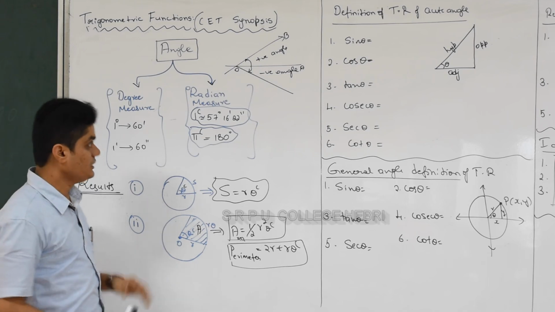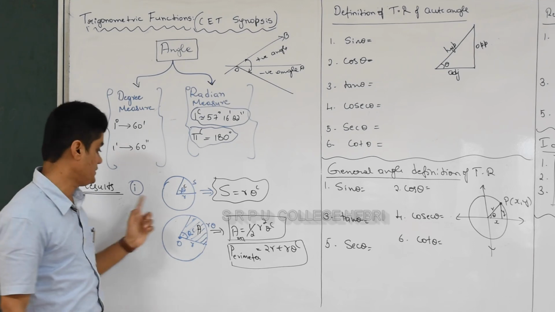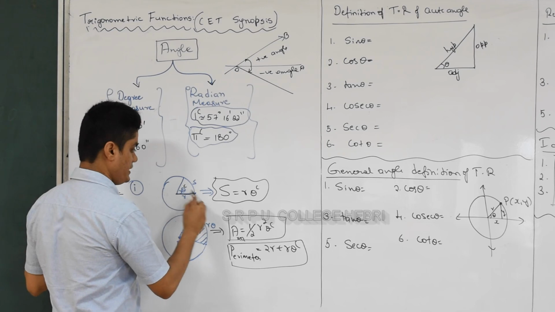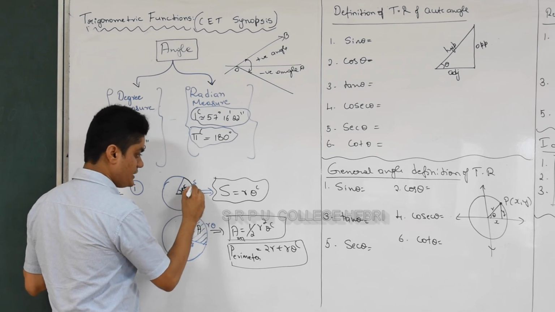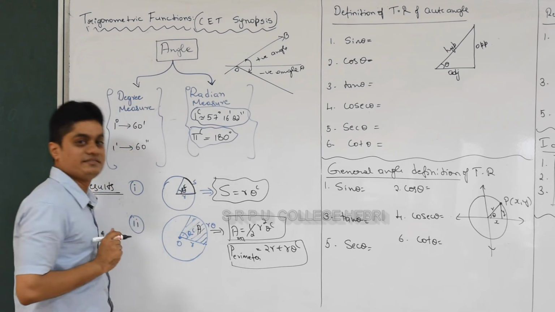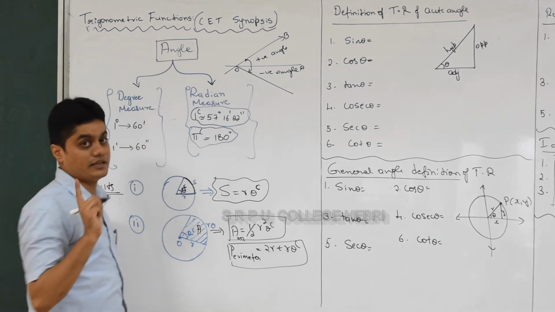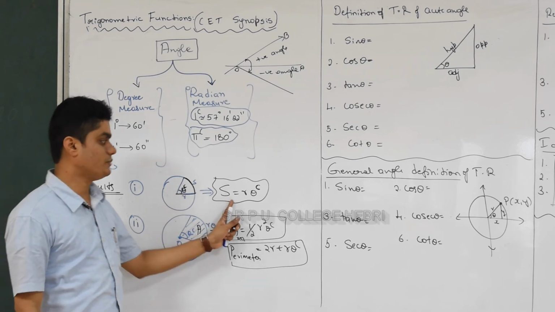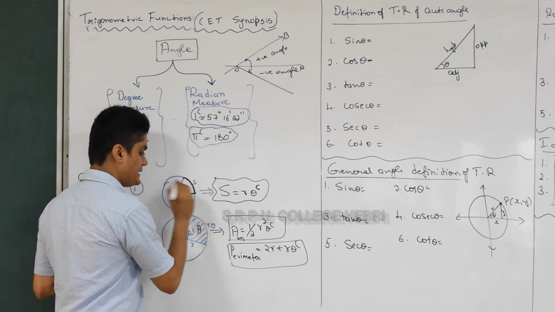Now under the radian measure, you learned some results which are very, very useful for entrance exams. The first one: when the radius of the circle is known and the angle at the center is known, to find the length of the arc, you use the formula s is equal to r theta, with theta in radian. When substituting theta in this formula, theta must be in radian, remember. Before substituting theta, convert it into radian if it is not in radian. This formula is used to find the length of the arc when the radius of the circle and the angle at the center are given.